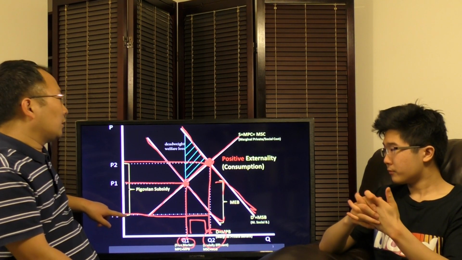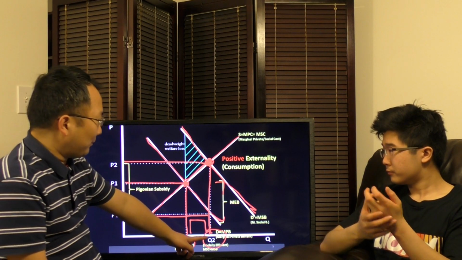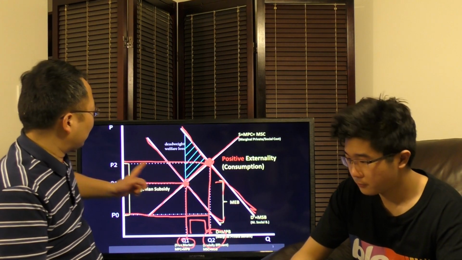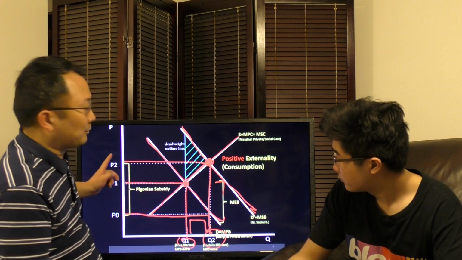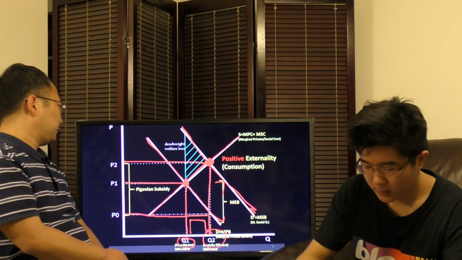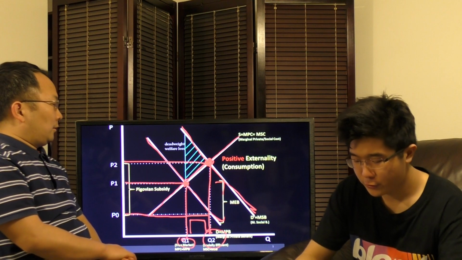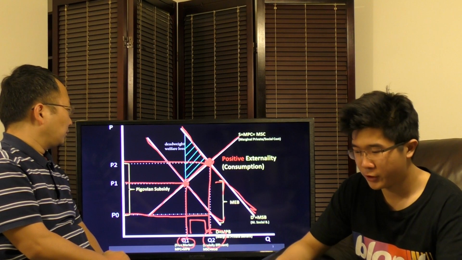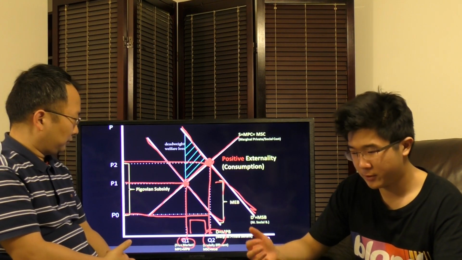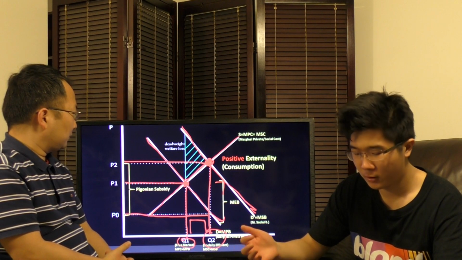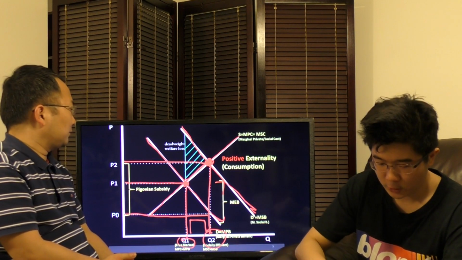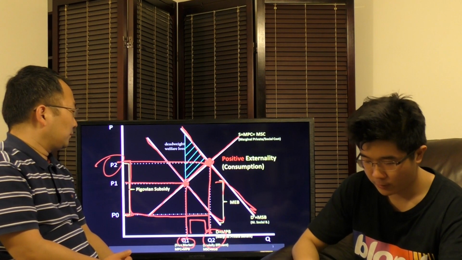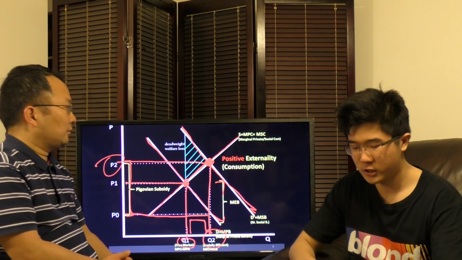So in order to make that Q2 happen, government has to provide this subsidy, because producers will produce at price P2. In order to move our production point to Q2, we need to get the overall return to the producer at P2. So we need a subsidy that's added on to what consumers pay in order to get the returns for the producer to P2. That Pigovian subsidy will ultimately increase our production point to Q2 as well, which is our socially efficient or socially beneficial point.